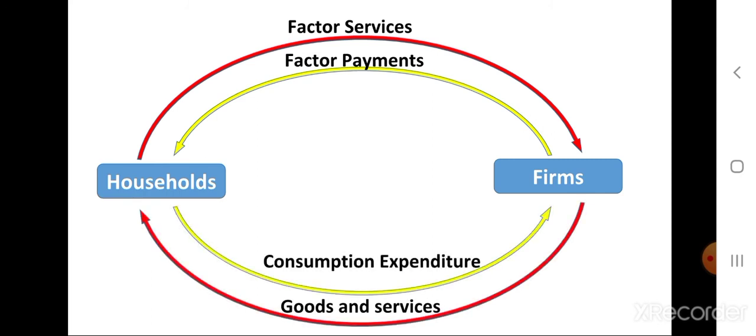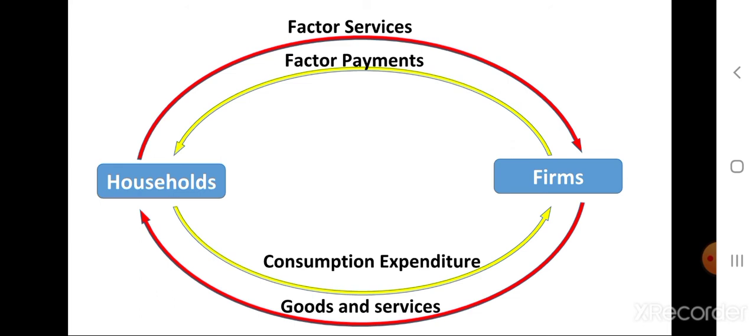We can see it in the diagram that household provide factor services to the firms, and the firm provide goods and services. This is the upper loop, and in the inner loop the firms provide factor payments to the household, and in return the household provide consumption expenditure to the firm.